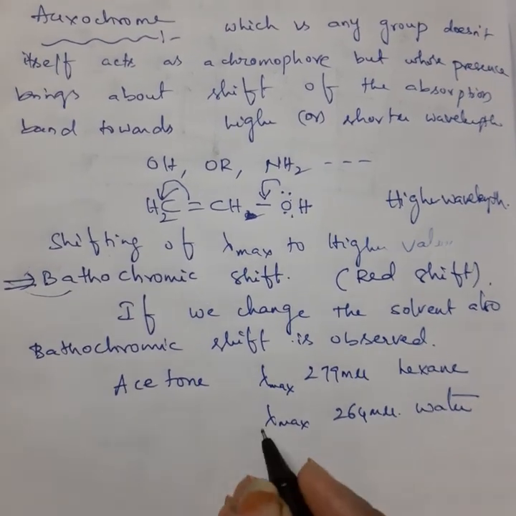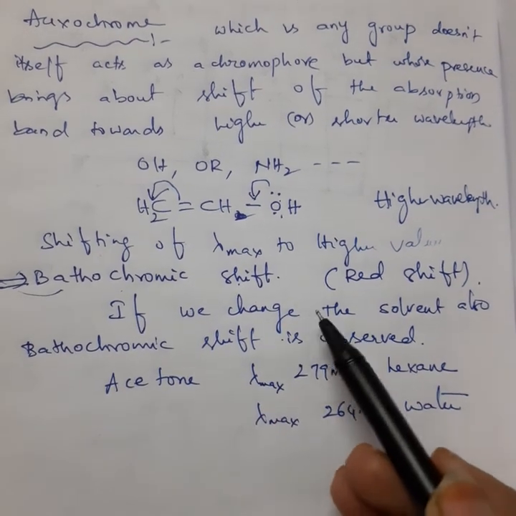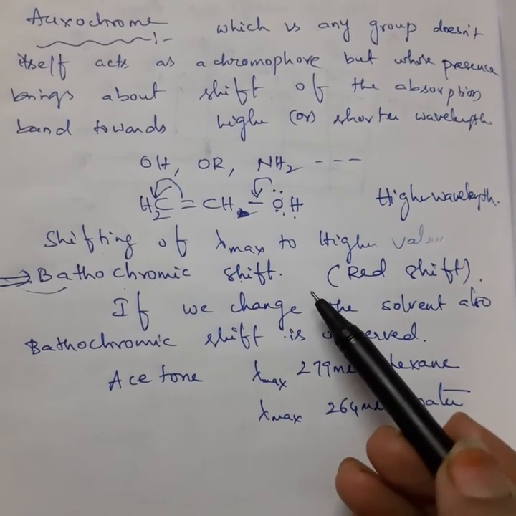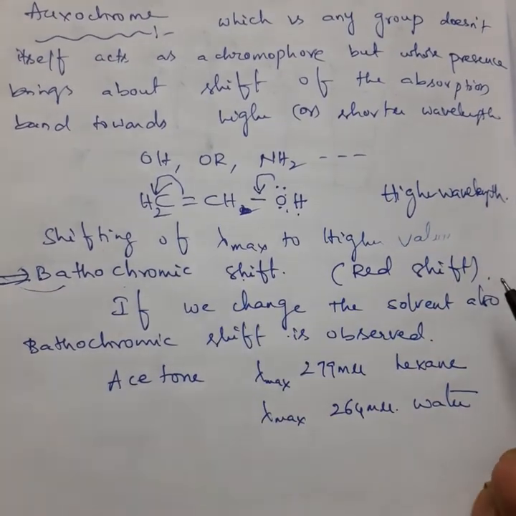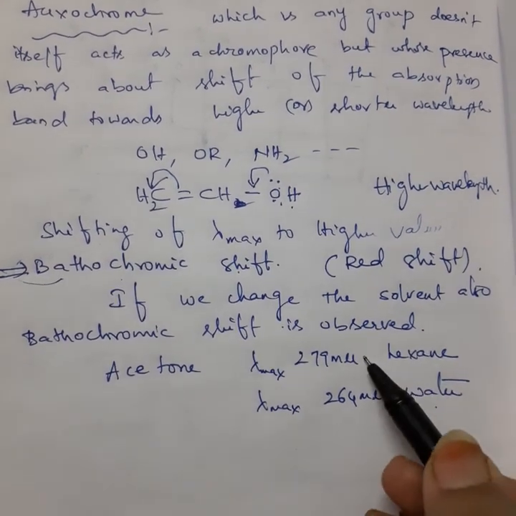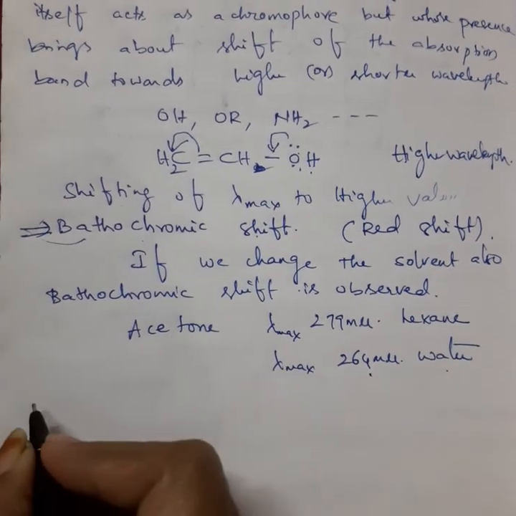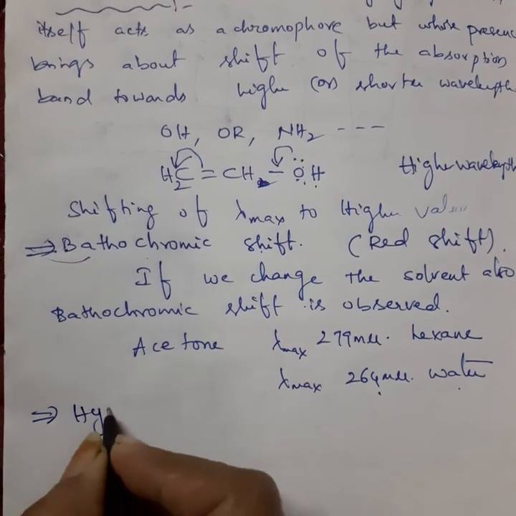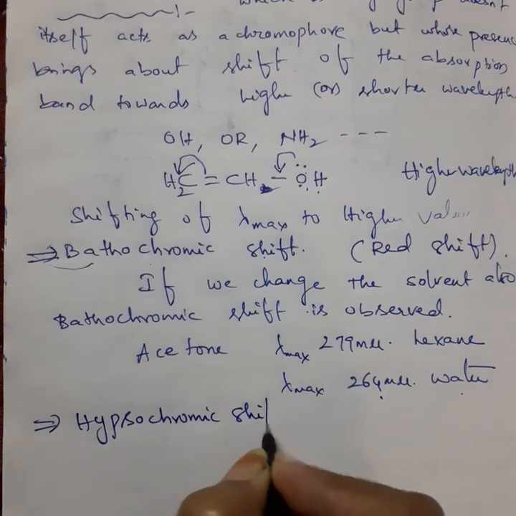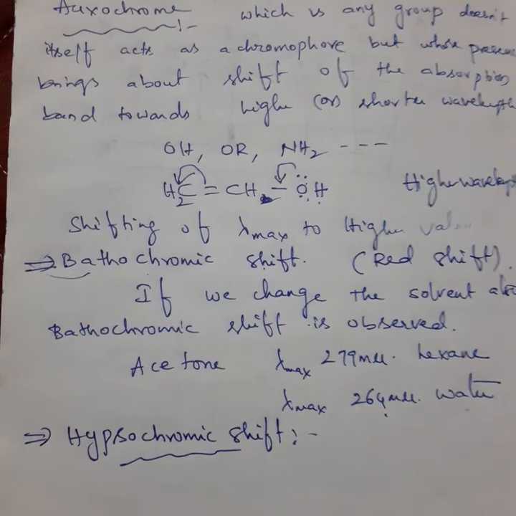But here in bathochromic shift, what I told to you: if we place any auxochrome or if we change the solvent, lambda max value will shift from left to right. But here I wrote the example where the lambda max value is shifted from higher value to lower value. Such type of shifting is called hypsochromic shift.